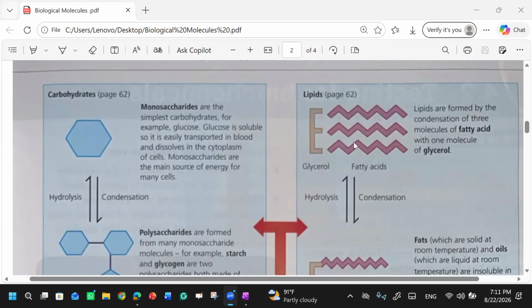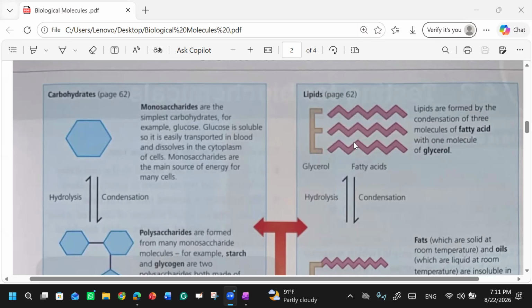Fats have three chains of fatty acids, saturated in fats and unsaturated in oils. In oil, at least one chain can be unsaturated. At least there will be one double bond, right? What about the melting and boiling points of fats and oils?